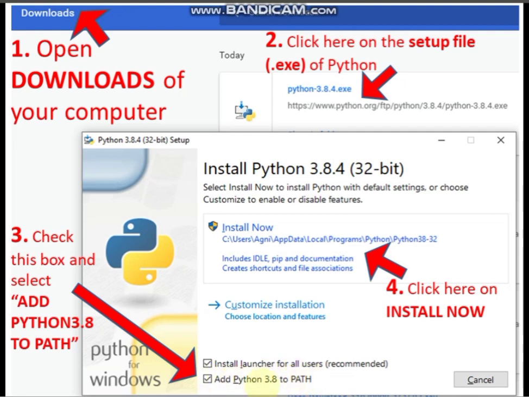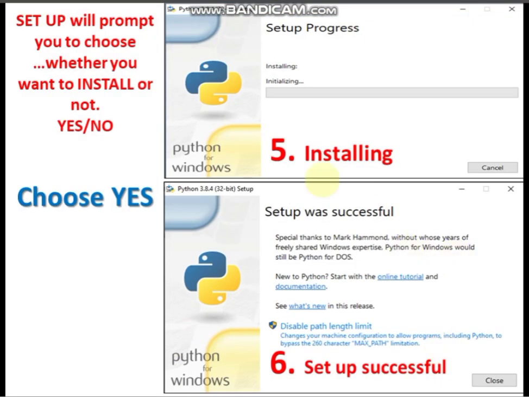Later on I will tell you why we are choosing this. You can easily import different libraries if you add the Python path, otherwise you will have to write the entire path for importing. So better you just tick here and then press install now, and then it will show setup progress, installing, and then setup successful, and then close it.